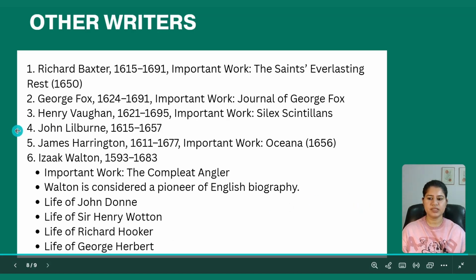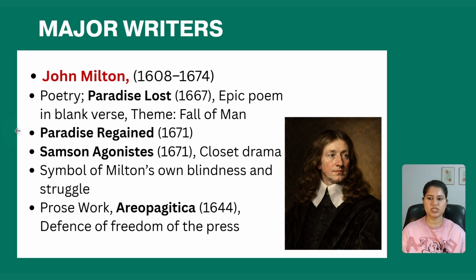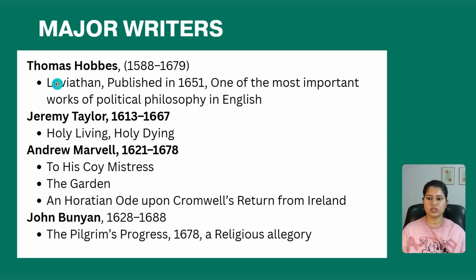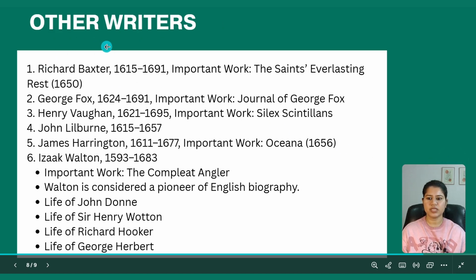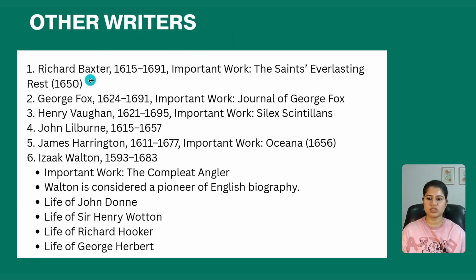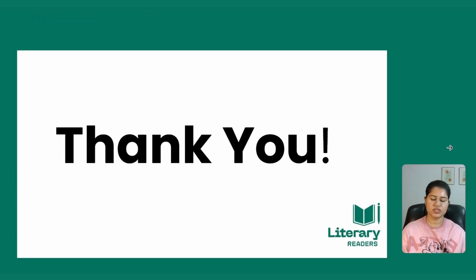So, in major writers, just to remember the names and their important works of this period, we have John Milton. Then we talked about Thomas Hobbes, Jeremy Taylor, Andrew Marvell, and John Bunyan, who has written this famous work, The Pilgrim's Progress. Then we talked about the other writers of this period: Richard Baxter, Henry Vaughan, and Izaak Walton, who is considered a pioneer of English biography.